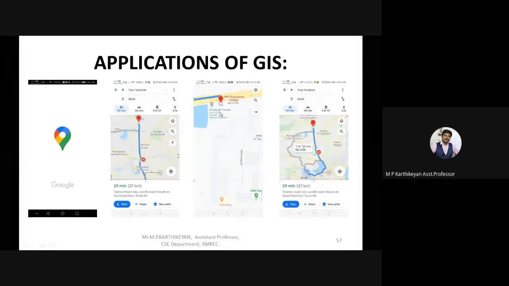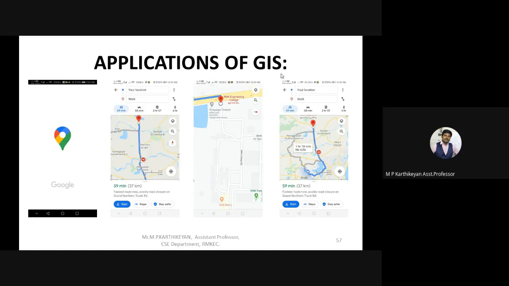Now, how the spatial and non-spatial data are combined together: the dot which is given in the third screenshot, RMK Engineering College, I hope everybody can see it. The dot is spatial, correct? And the data written over there, RMK Engineering College, is an attribute. Whichever name we prescribe for that dot is the attribute, so that is non-spatial data. Can you now understand the difference?